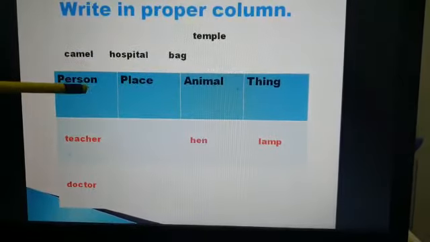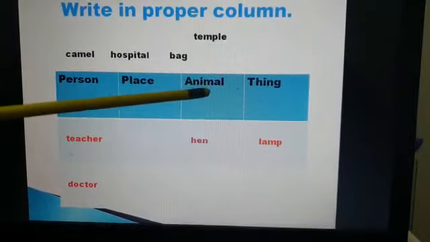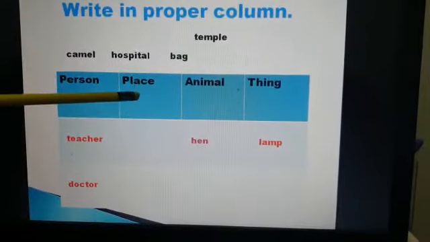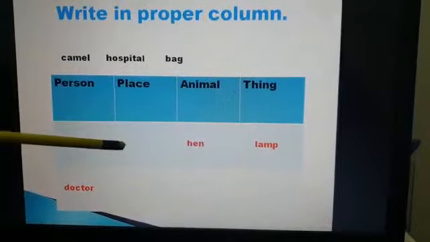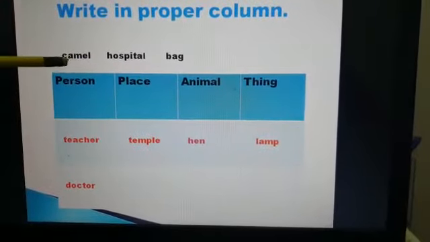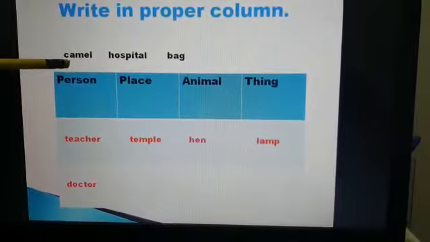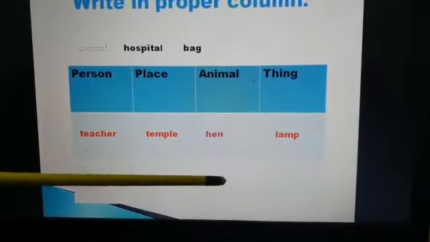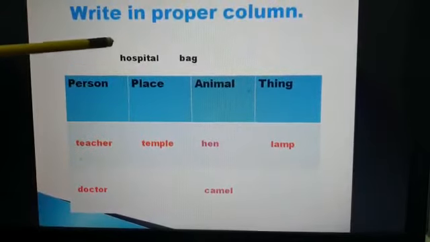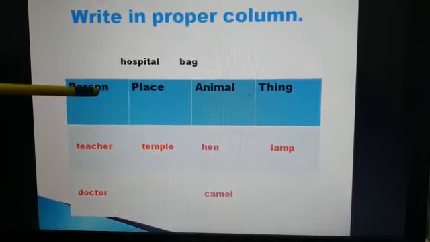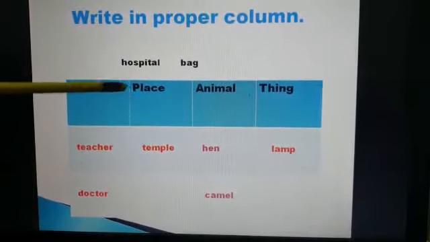Temple. Temple is a person, animal, thing. Temple is a place where we go to worship. So temple will come in place. Now camel. You all know camel is an animal. So we'll write camel here. Now next is hospital. Hospital is a person? No. Place?